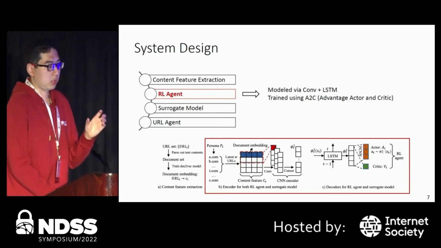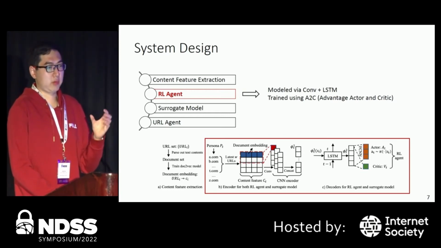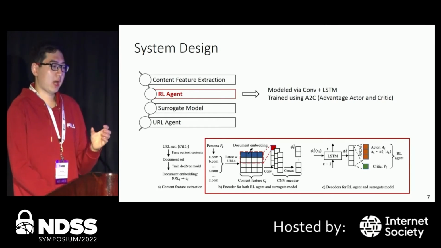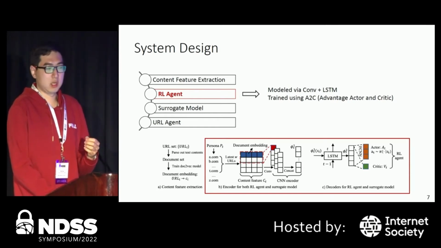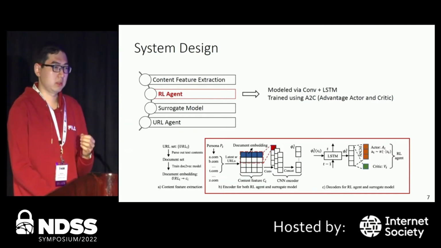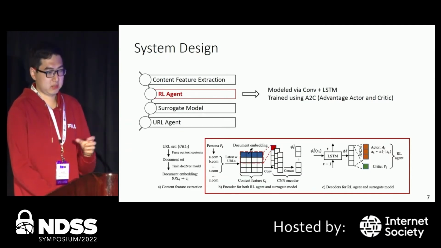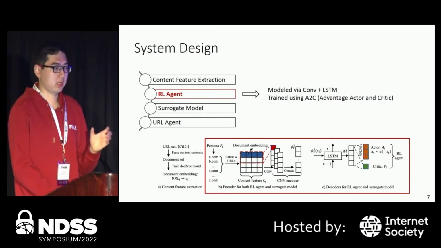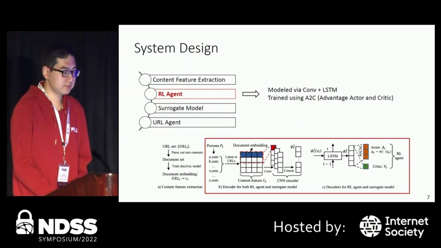And therefore, we model our obfuscator as a reinforcement learning agent. Our policy is modeled as a convolutional neural network and an LSTM neural network, and we train this RL agent using the A2C algorithm. We provide lots of technical details in our paper about how to train this RL agent.